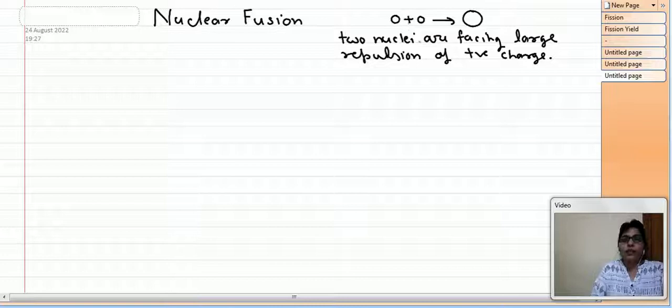When they try to come close to each other, they feel Coulomb repulsion, and therefore it is not easy to fuse,